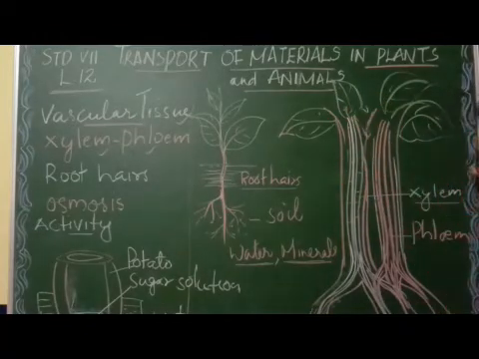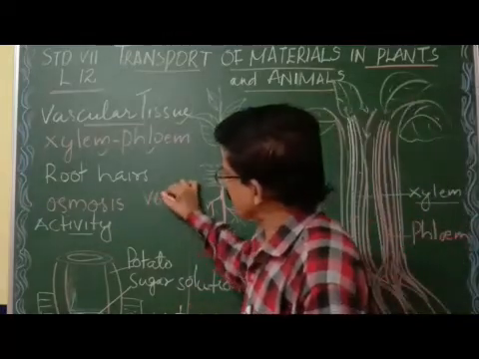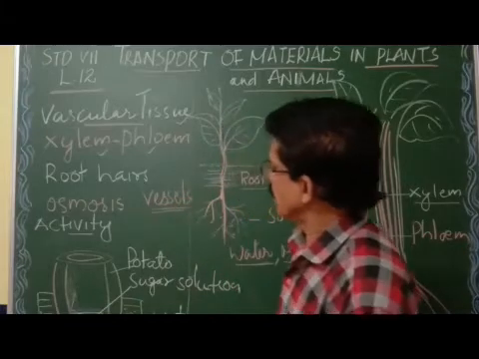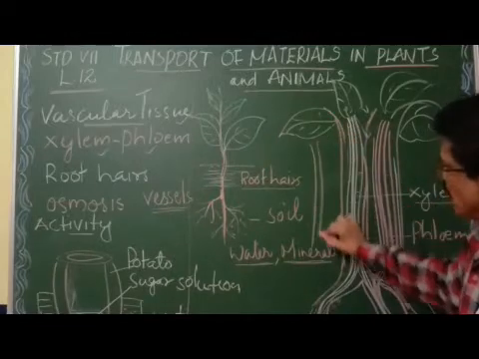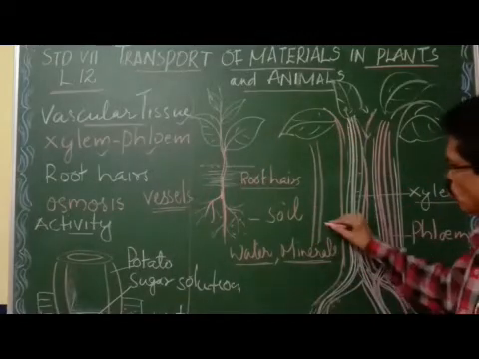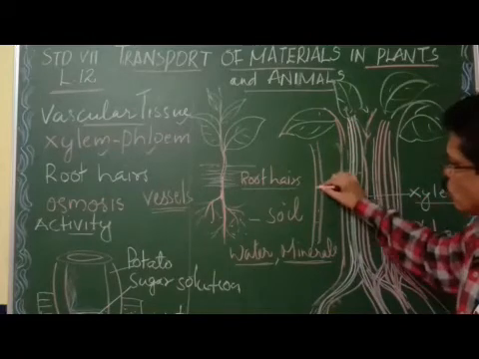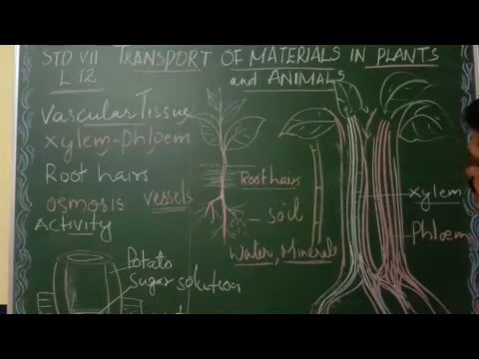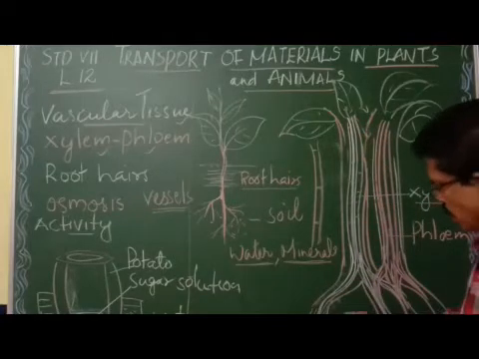Particularly in xylem, you can say vessels. You can see a large number of xylem tubes starting from the roots